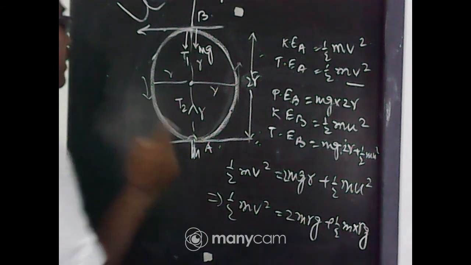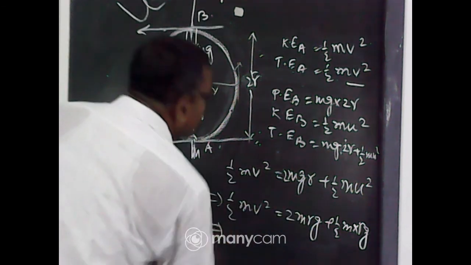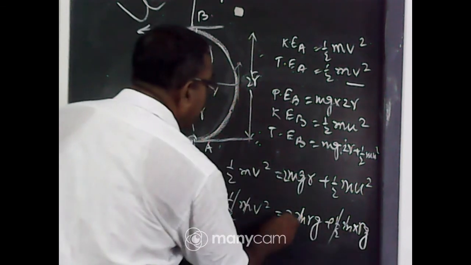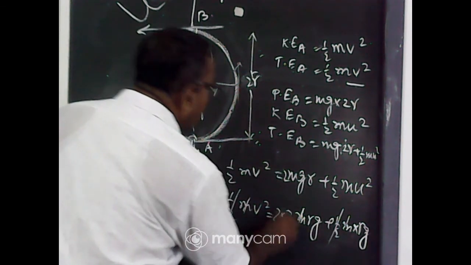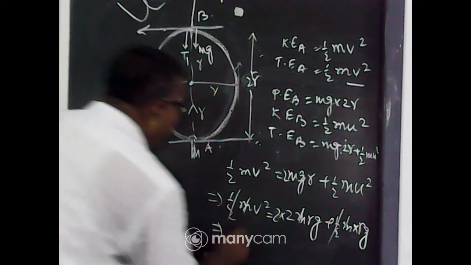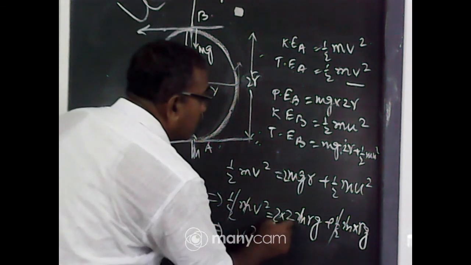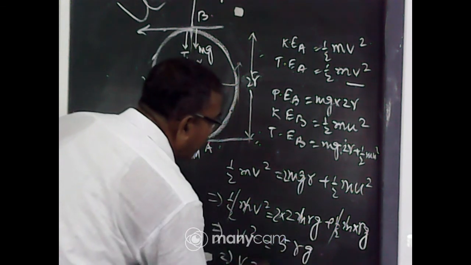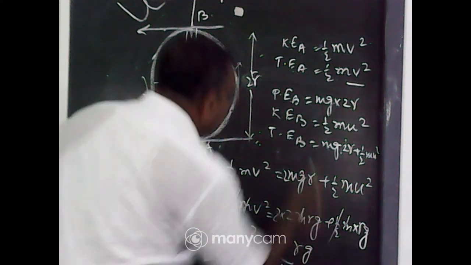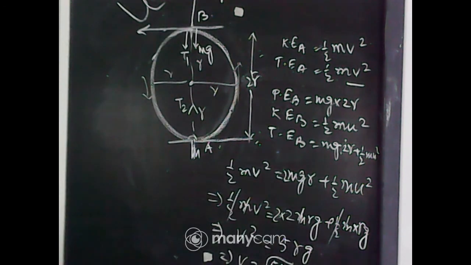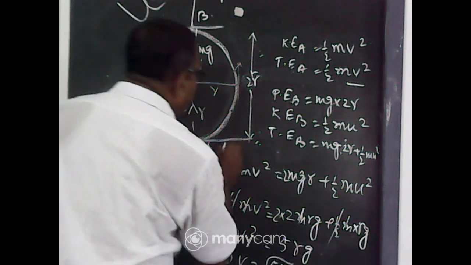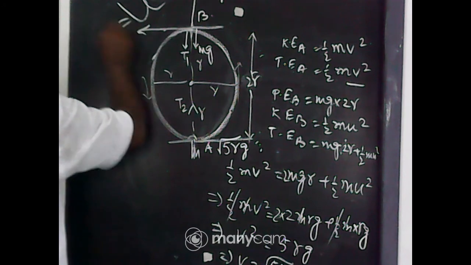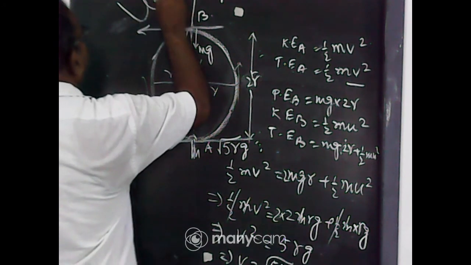So the halves cancel, and v square equals 5r into g. So v equals under root of 5rg. So, my dear student, you check here, at this point the velocity will be under root of 5rg, and at that point the velocity will be under root of rg.